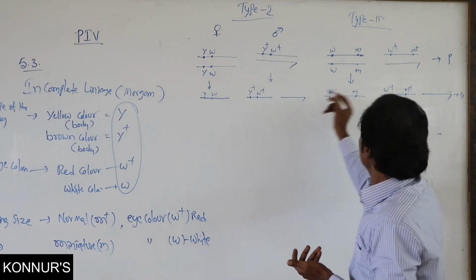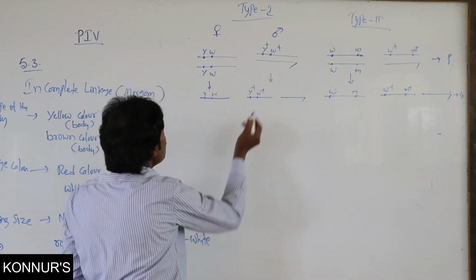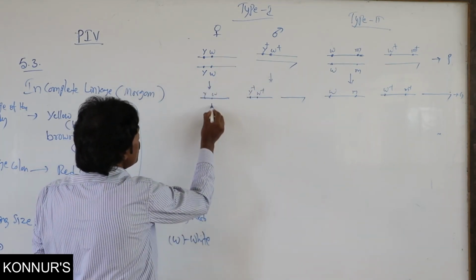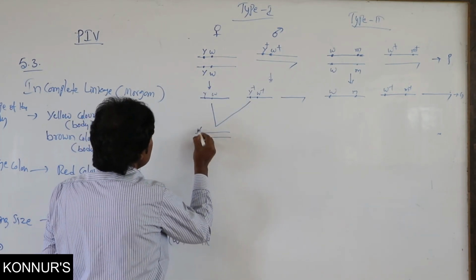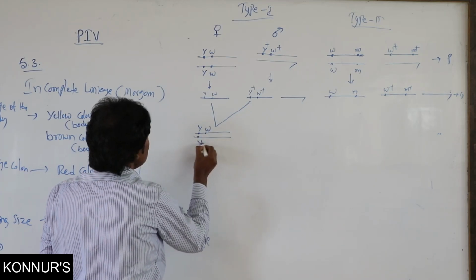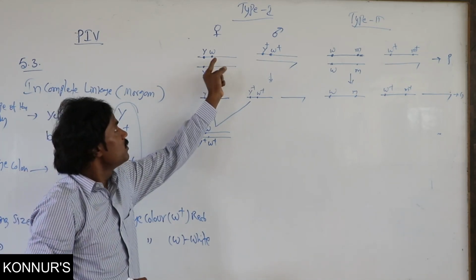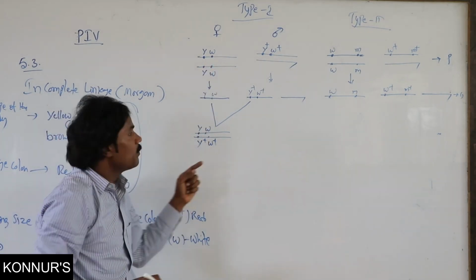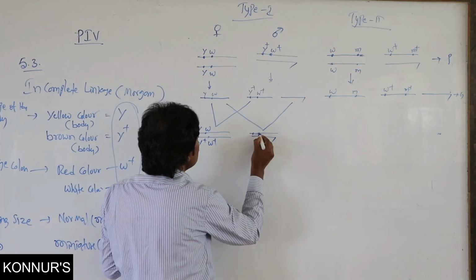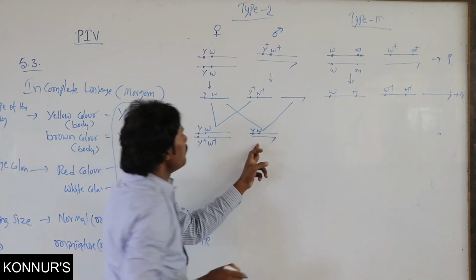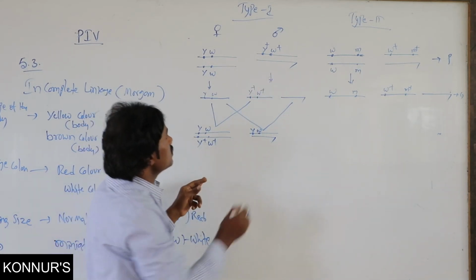Then what about that particular F1 progeny? In F1 progeny, the female can cross with the male. Normally the female will be the recessive one. Here wild type of female. Then male, vice versa. Male, earlier it is the wild type, now it is normal, according to their character.